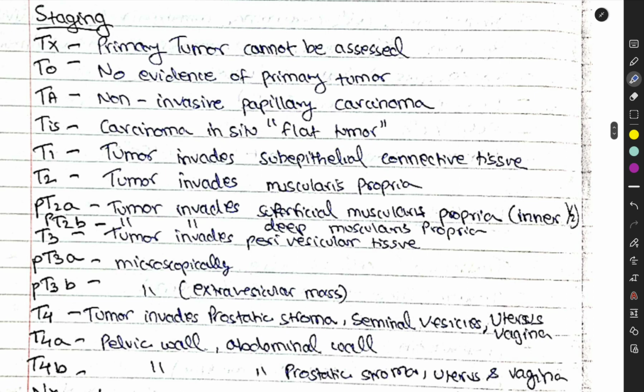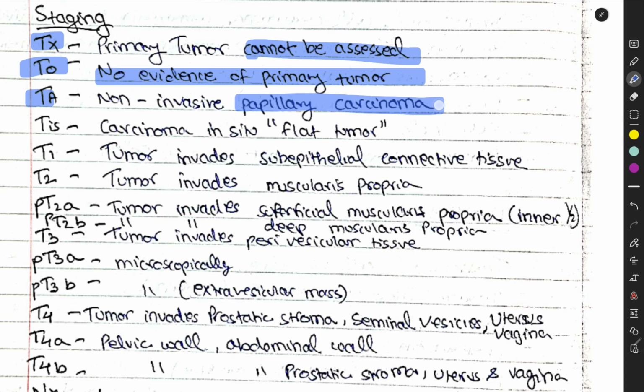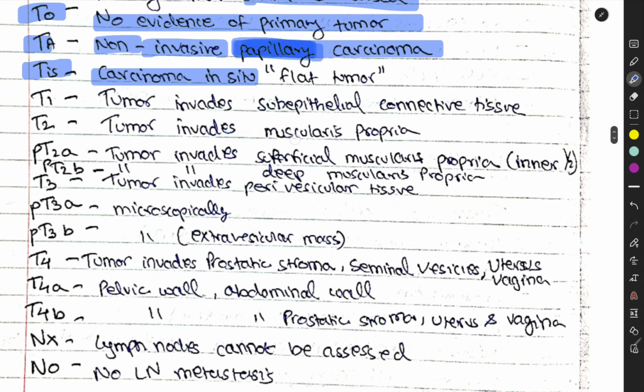Now, staging. Tx is the primary tumor cannot be assessed. T0, there is no evidence of primary tumor. Ta means non-invasive papillary carcinoma. Tis is carcinoma in situ, which is a flat tumor. T1 is tumor invades the subepithelial connective tissue. T2 is tumor invades the muscularis propria.